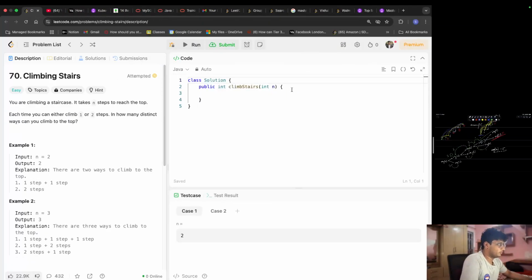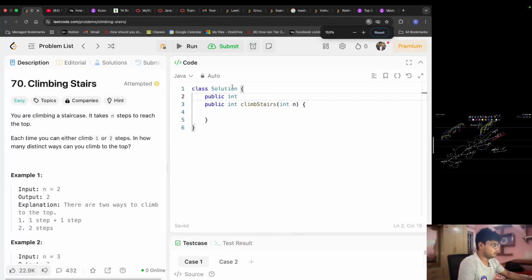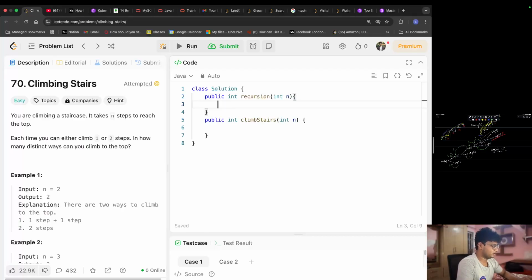Okay, we'll write a separate function. Let it be a public function only, and this will have a return type int only. We will call it recursion, and then we'll be taking int n itself. We will come to the base condition later.